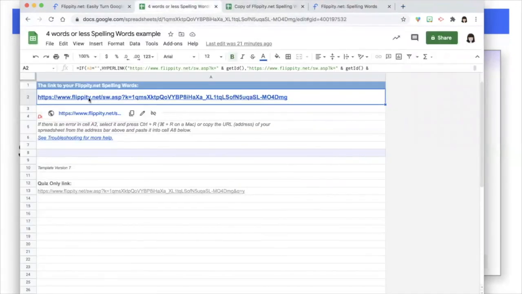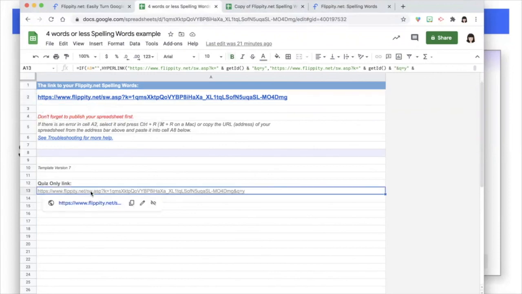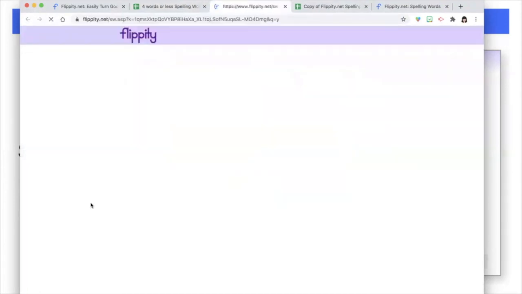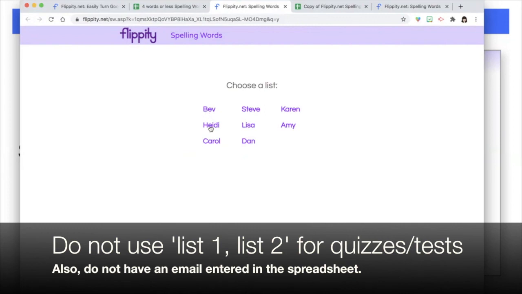But if that list and practice screen totally defeats the purpose of the quiz, then you don't want to distribute this link to the students. You want to distribute this one, quiz link only. So one link for all of them. There's nothing stopping another student from completing a different list. So here I've used names, but you could just call them list 1, list 2, and randomly tell students which list they're going to take.